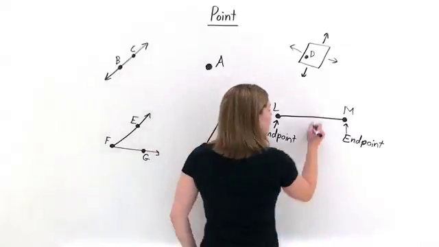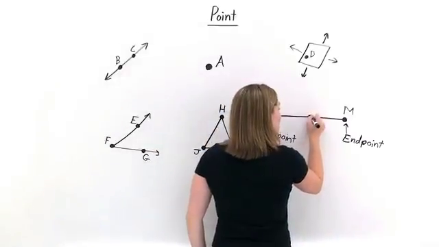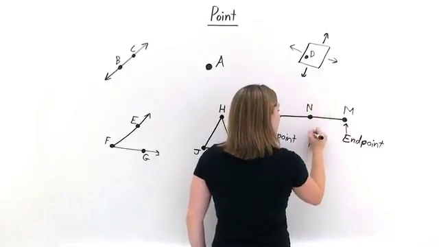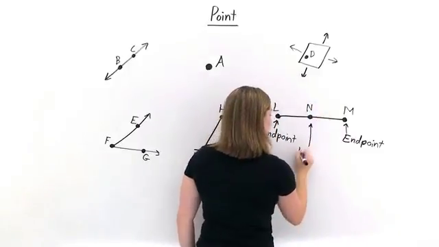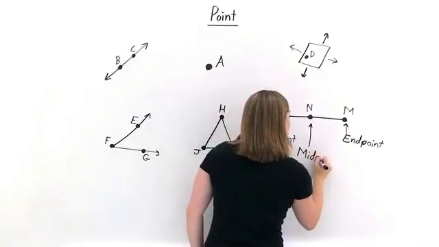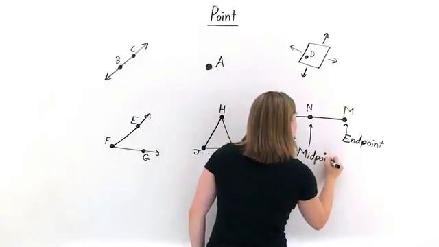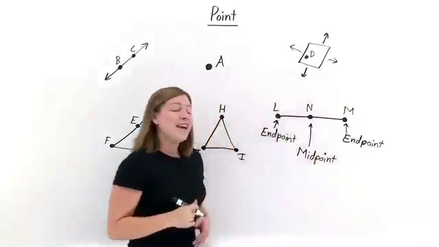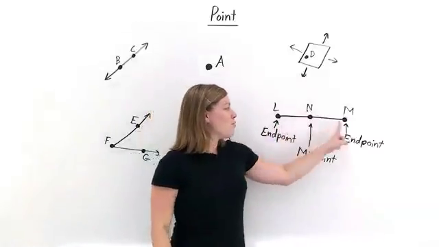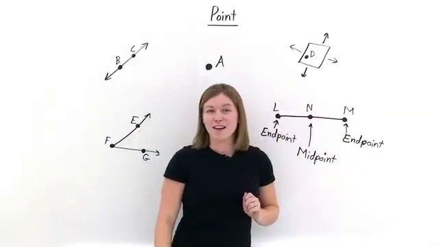Now if we identify the point that's halfway between the two endpoints, we have another point with a special name. This point is called the midpoint of the line segment. It's the point that's found halfway between the two endpoints on the line segment.